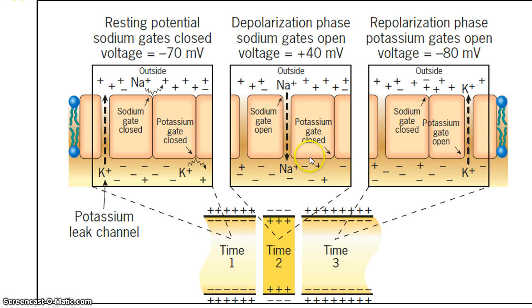In response to that, there is opening of potassium voltage gated channels. Potassium ions will move from inside to outside, and that will achieve a potential of about minus 80 millivolt.